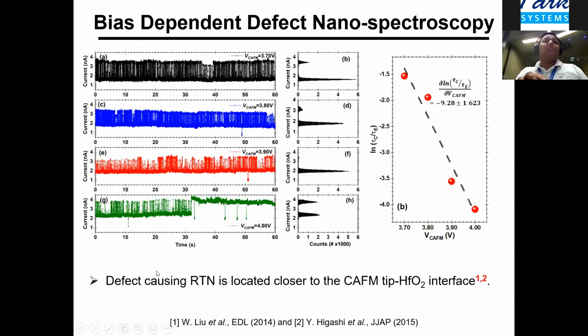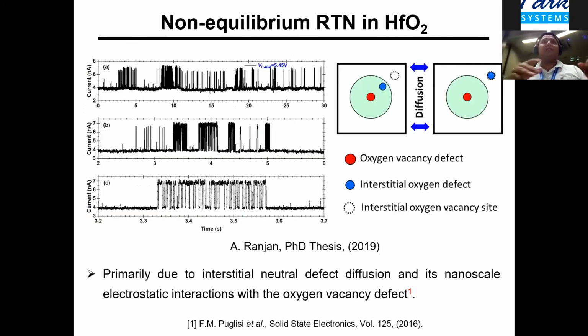So the technique is well established at the device level. We demonstrate here that the same can be measured with an AFM tip as well. In this particular case, we can nicely do the measurements at various voltages, and we can extract the defect parameters. For example, in this case, the defect causing RTN is located very close to the AFM tip and HfO2 interface.